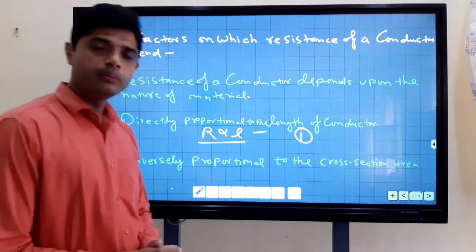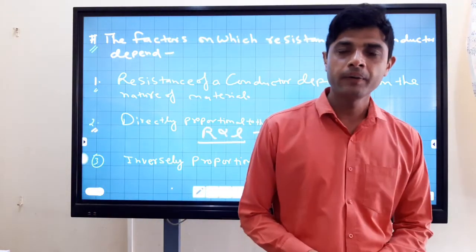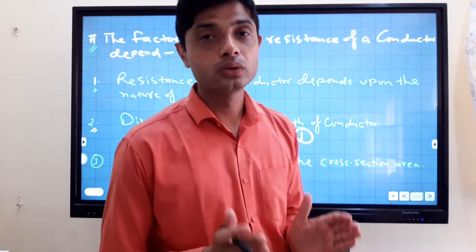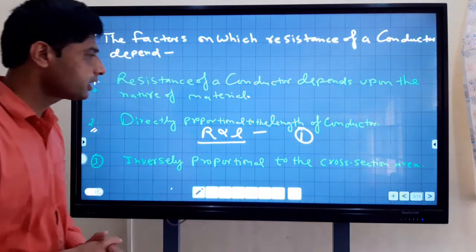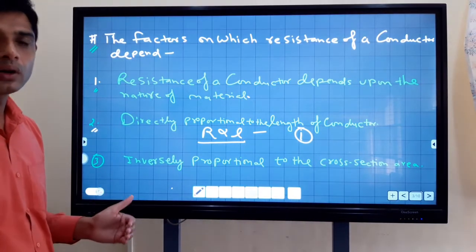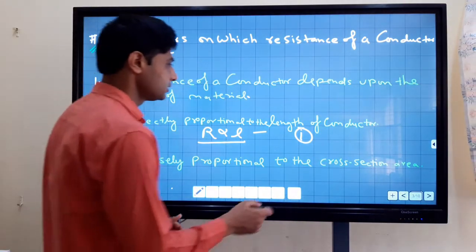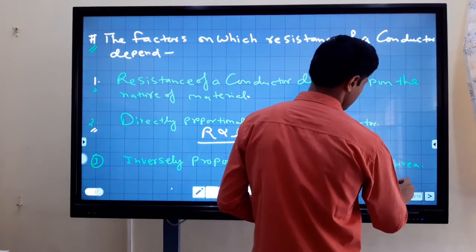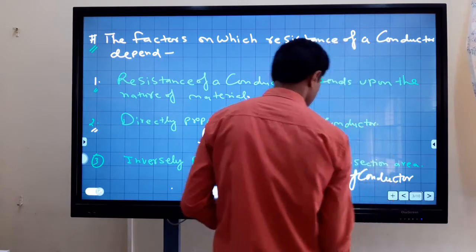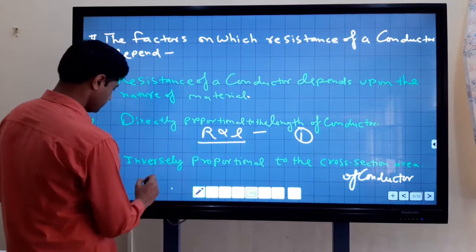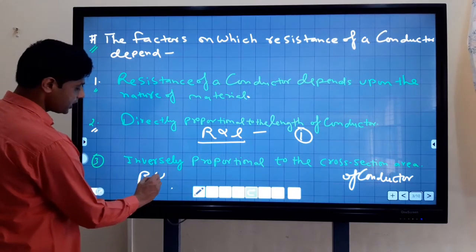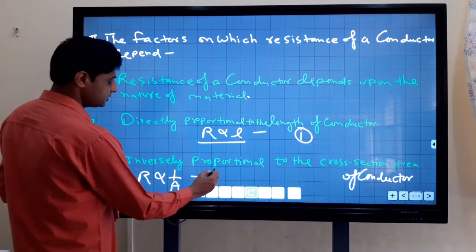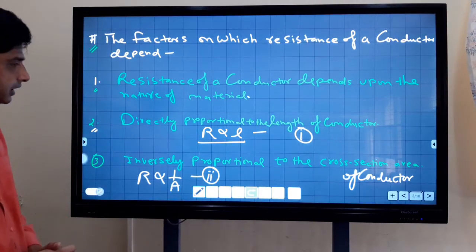Third, this is another important factor on which the resistance of the wire depends. The resistance of a wire is inversely proportional to the cross-section area of the wire or conductor. It means R is inversely proportional to area. This is equation second.